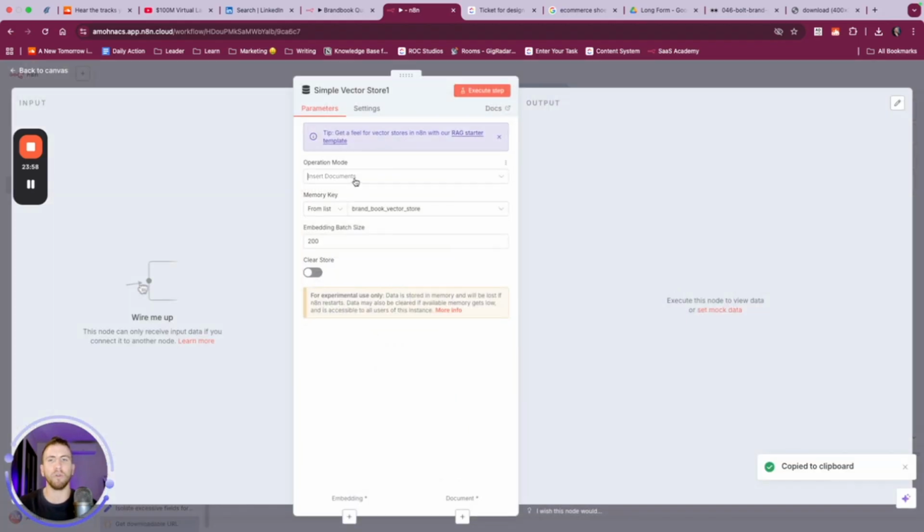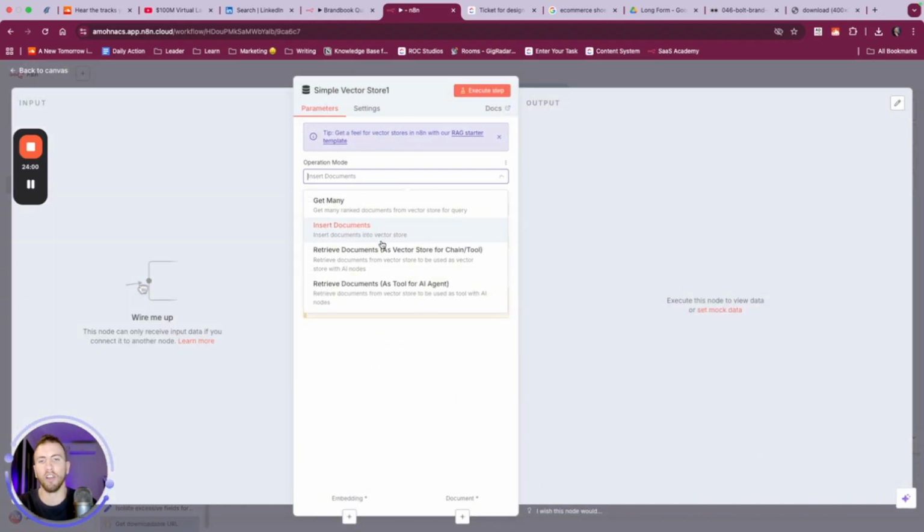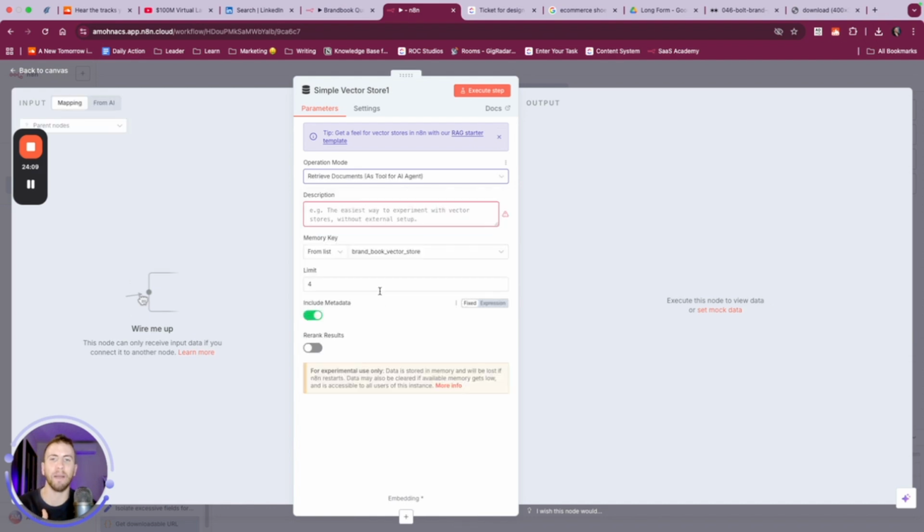And what we're going to do is, instead of insert documents, we want to retrieve documents. Retrieve as a vector store for a chain or tool, or retrieve it as part of an AI. Retrieving it as part of an AI really just means that the search algorithms are going to be more modified. Instead of a traditional relativity search, it may use k-nearest neighbor, something like that. And we add a prompt here, so we want to say your task is to retrieve brand book elements that are used in a brand analysis.